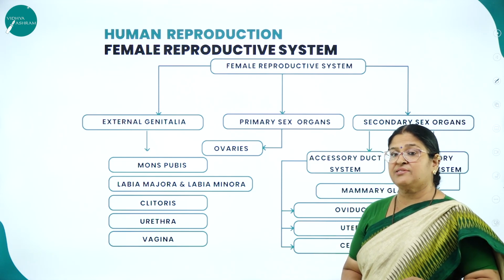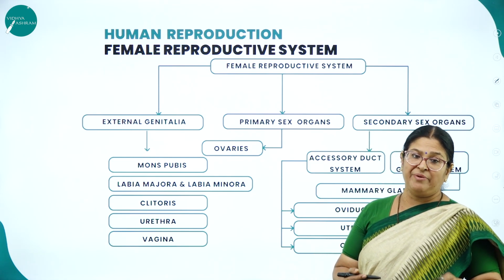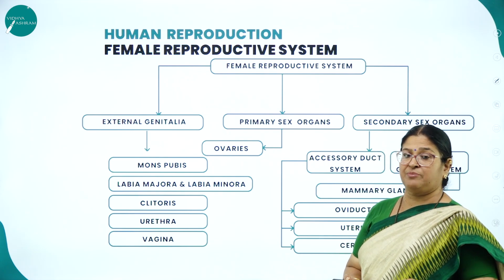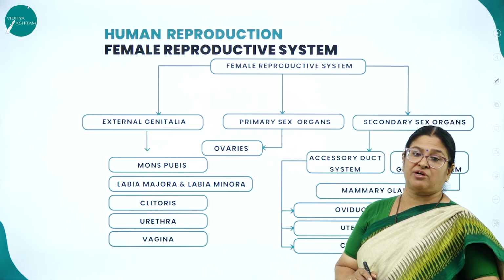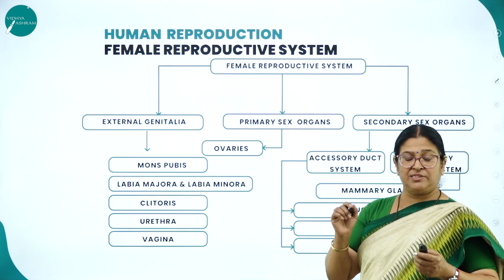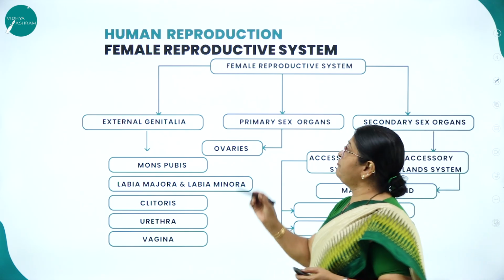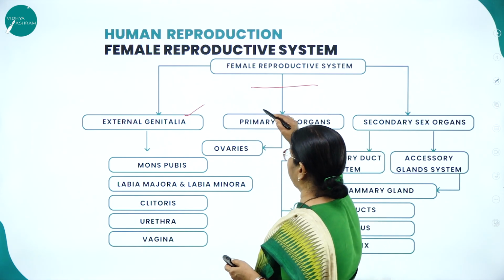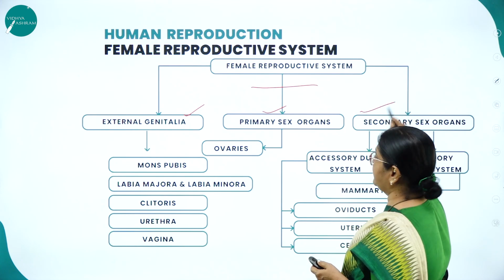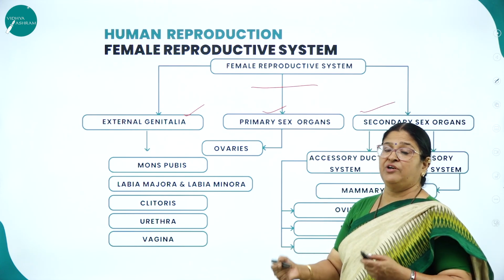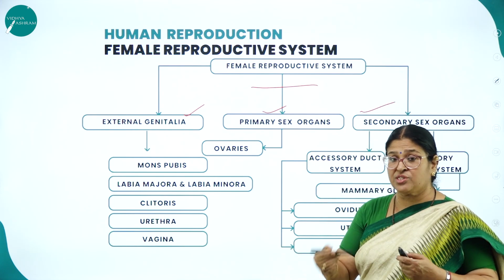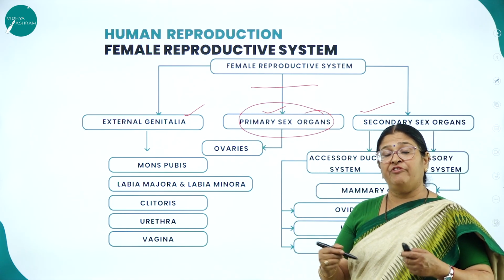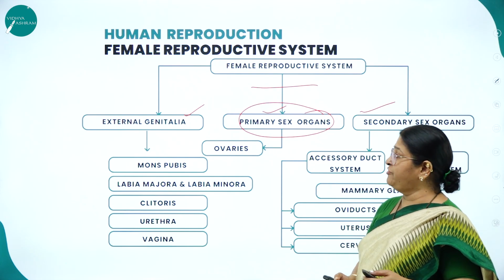As we know, sexes are separate in human beings, where male has a male reproductive system and female has a female reproductive system. If testis is the primary sex organ in case of males, ovary is the primary sex organ in case of females. So the female reproductive system includes external genitalia, primary sex organs and secondary sex organs. The very word itself will tell you, the secondary sex organs are those which are going to assist the primary sex organs in carrying on a very important function in case of females.